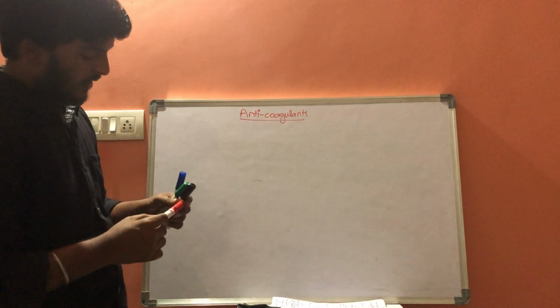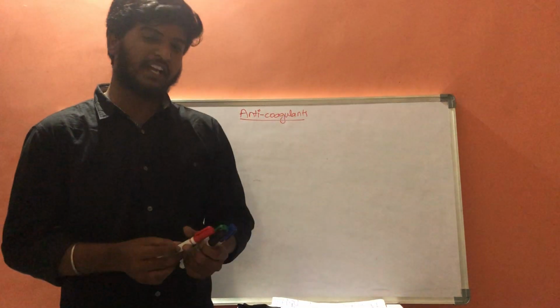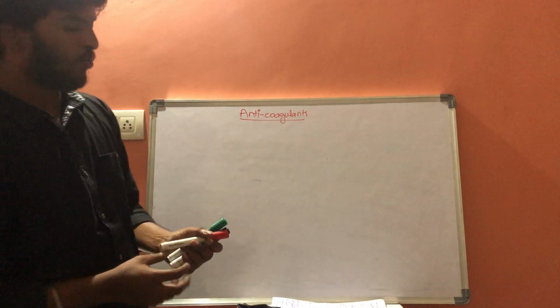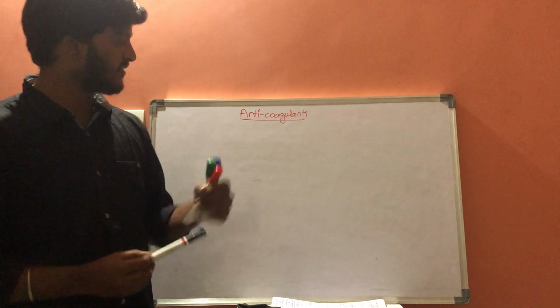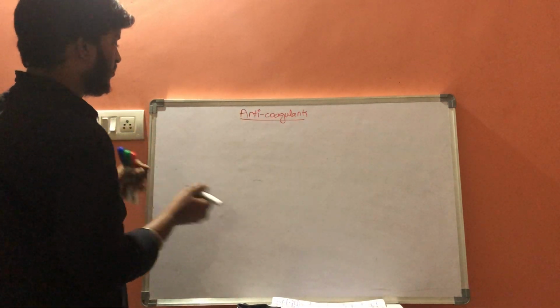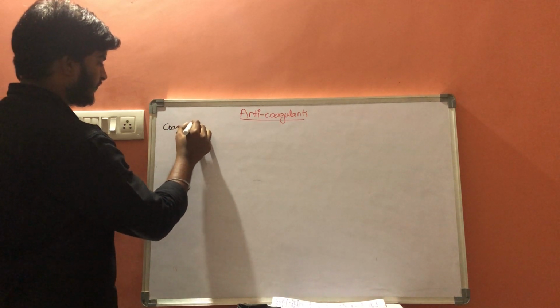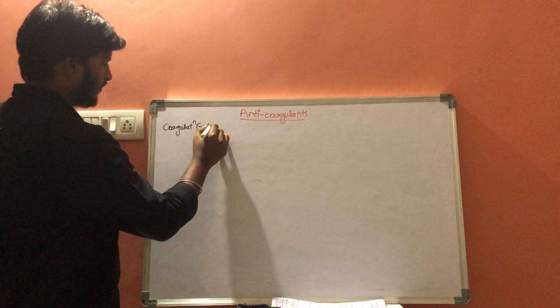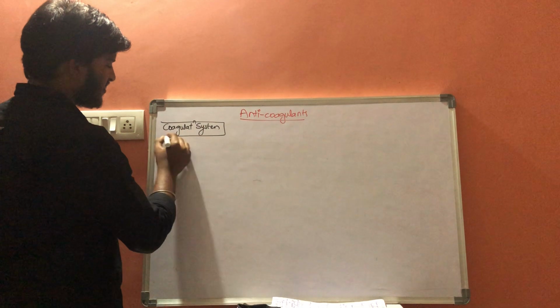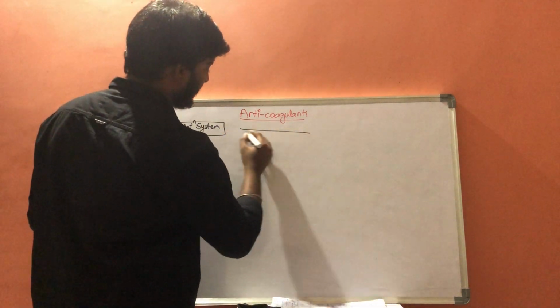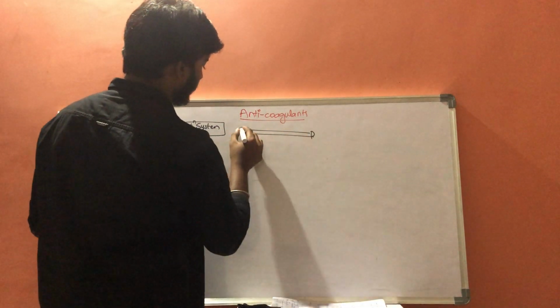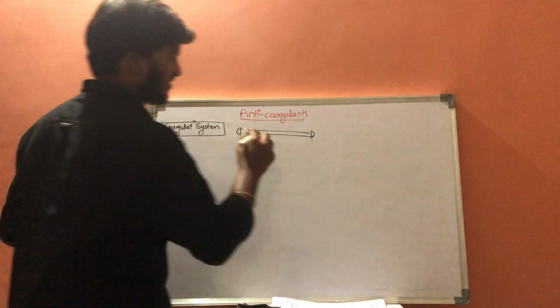Anticoagulants. While studying the anticoagulants, we need to study two parallel systems which are taking place within our body. One is the coagulation system, which is running parallel with the anticoagulation system.